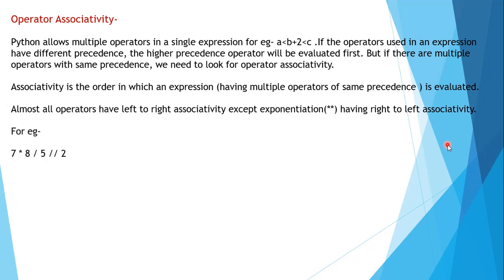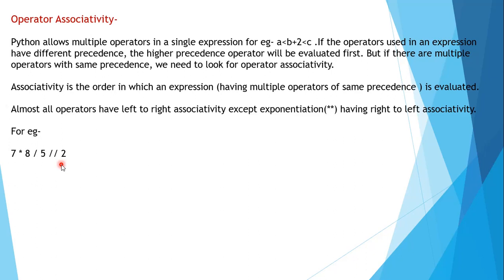See, if we have this example, 7 into 8 by 5 floor division by 2, floor division you already know neglects the decimal part of the division result. Here we do not have any exponentiation operator. These operators have the same precedence level, because certain sets of operators have similar precedence.